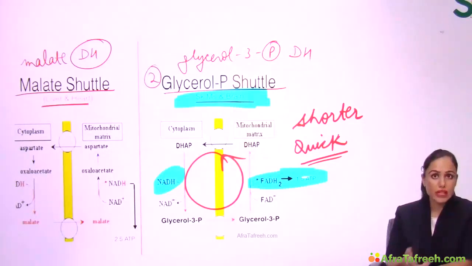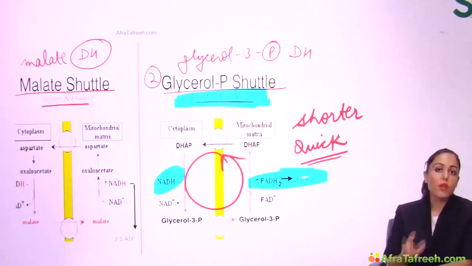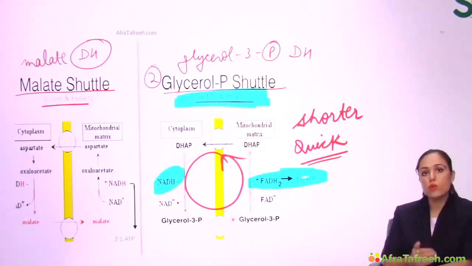Brain has to act quickly, that's why this shuttle. Skeletal muscles are used in emergency purposes. So that's why this less ATP forming shuttle, but a quick source of ATP shuttle, is given to skeletal muscle and brain. This is it with shuttles.